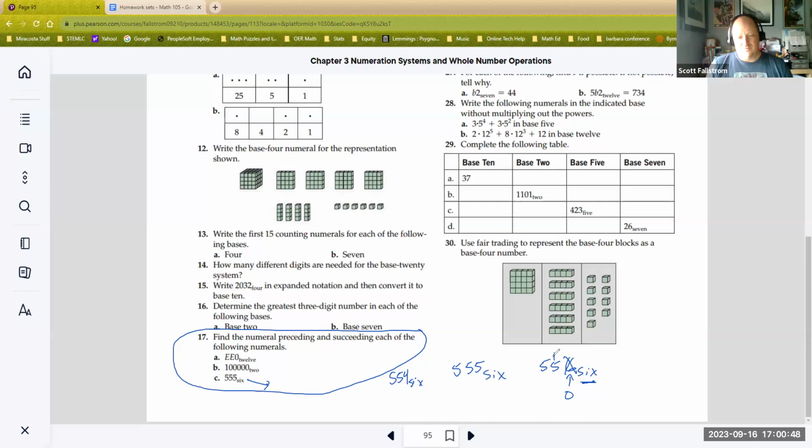But 5 and 1 would be 6. Again, I can't write that. So that's a regroup. This would be a 6, which would be a regroup. And we would end up with 1000 base 6. Okay, there we go. Now, for some of you, you're going to be like,